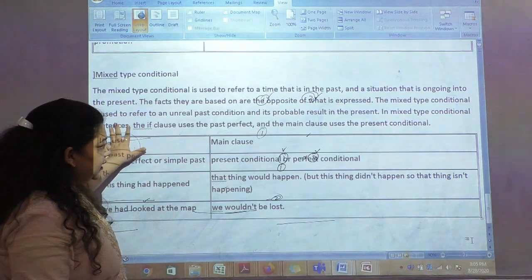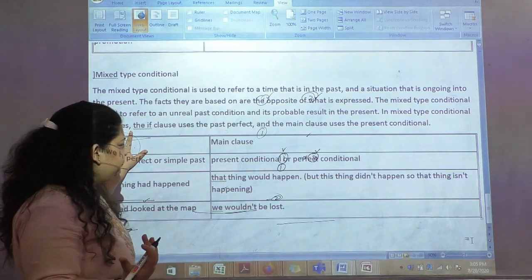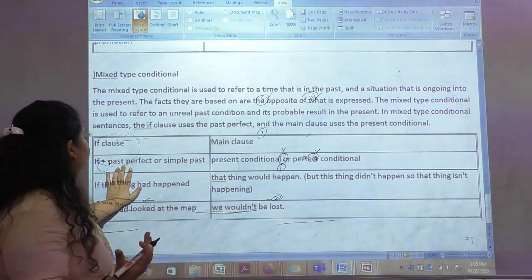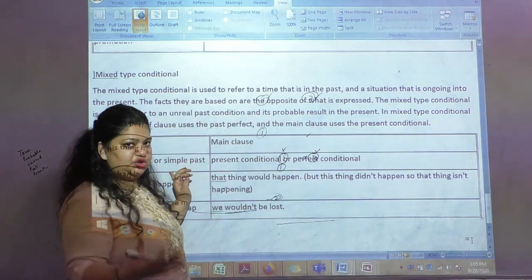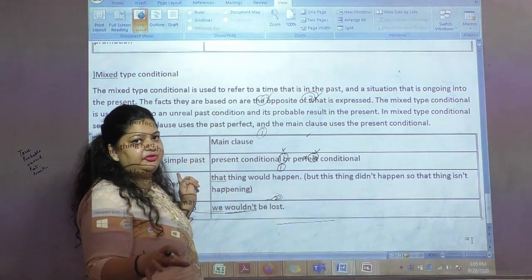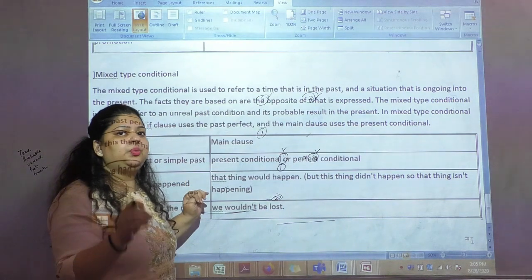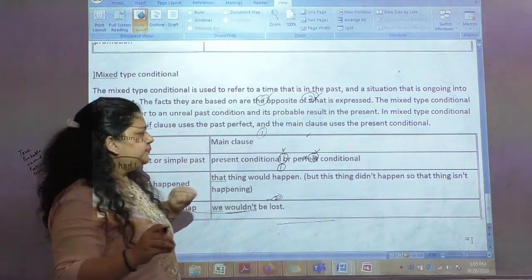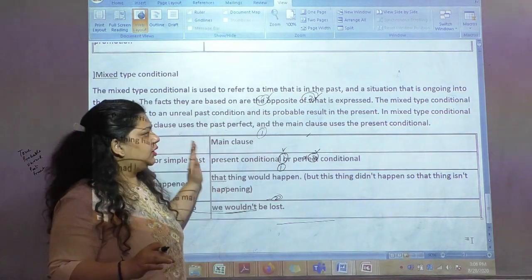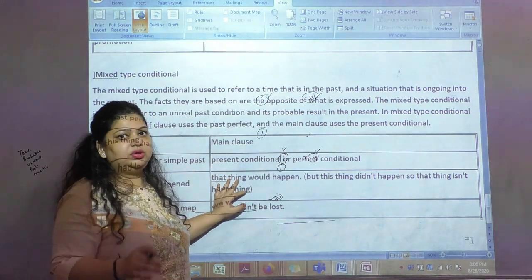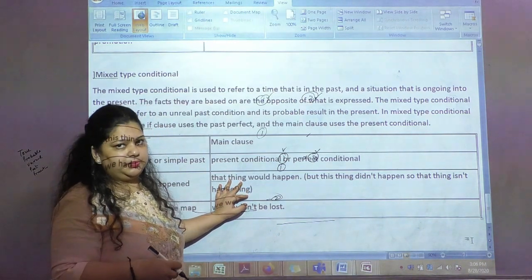So you will understand it once you go through the exercise sheets. You will understand which is the category. It is very, very simple to just see the structure. If you remember all the structures of the 5 types of conditionals here, it makes it very easy to understand. Just by looking at the sentence, you will get to know which is the category of this particular sentence, right? So this is just the concept to make you clear about these conditionals. You get 1 or 2 questions from this particular topic.